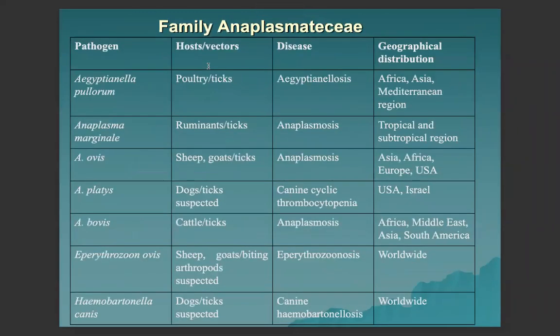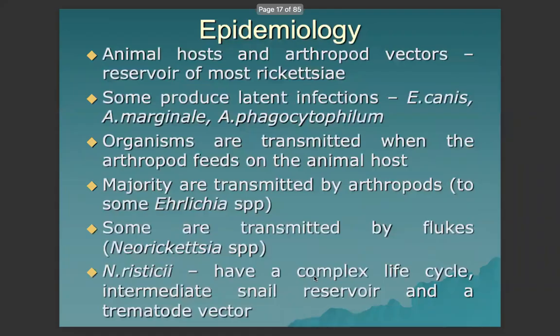So for the family Anaplasmataceae, we will mention here the additional species Eperythrozoon ovis in sheep and goats, biting arthropods are the suspected vector. Eperythrozoonosis is the condition affecting worldwide. Then we have Haemobartonella canis in dogs. Ticks are the suspected vector that causes canine haemobartonellosis worldwide.